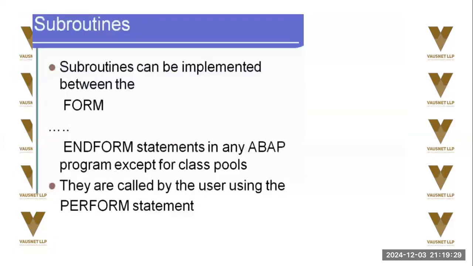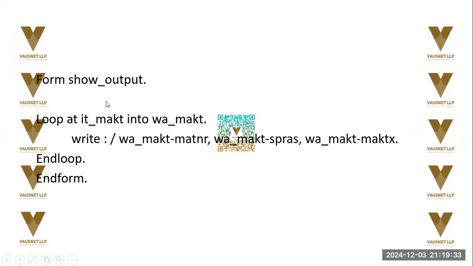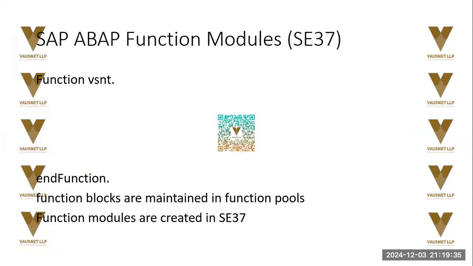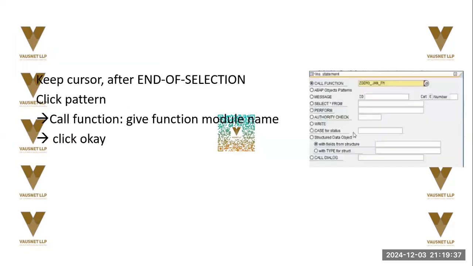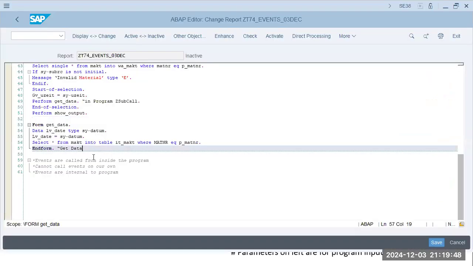Procedures, subroutines, form get data. Loop. Okay. Form get data. We already have this get data.